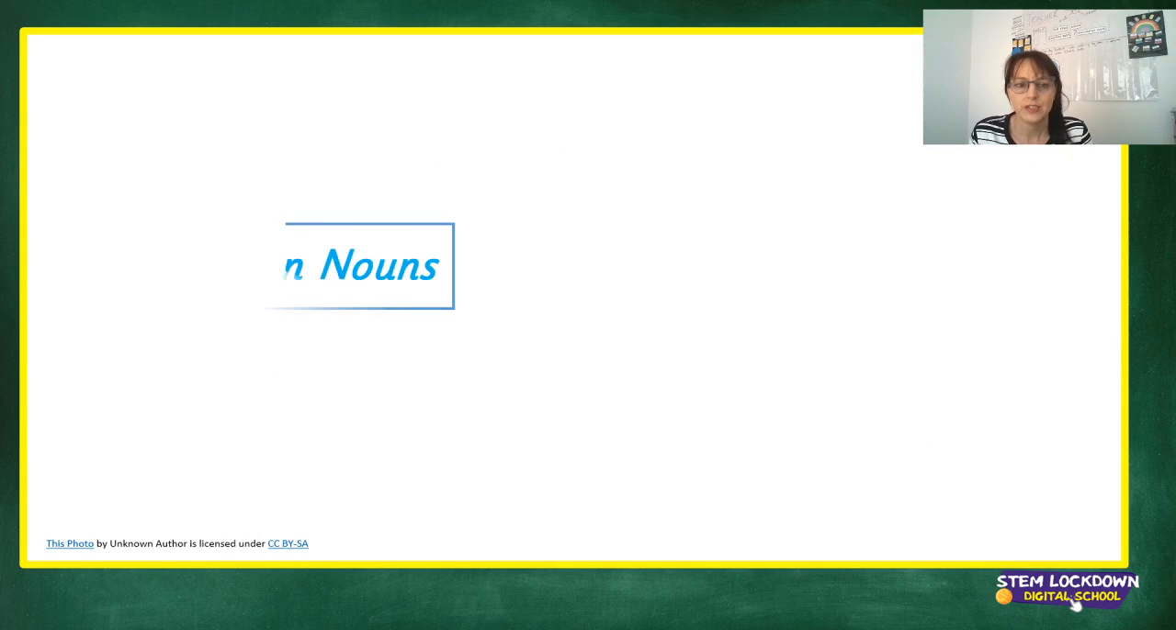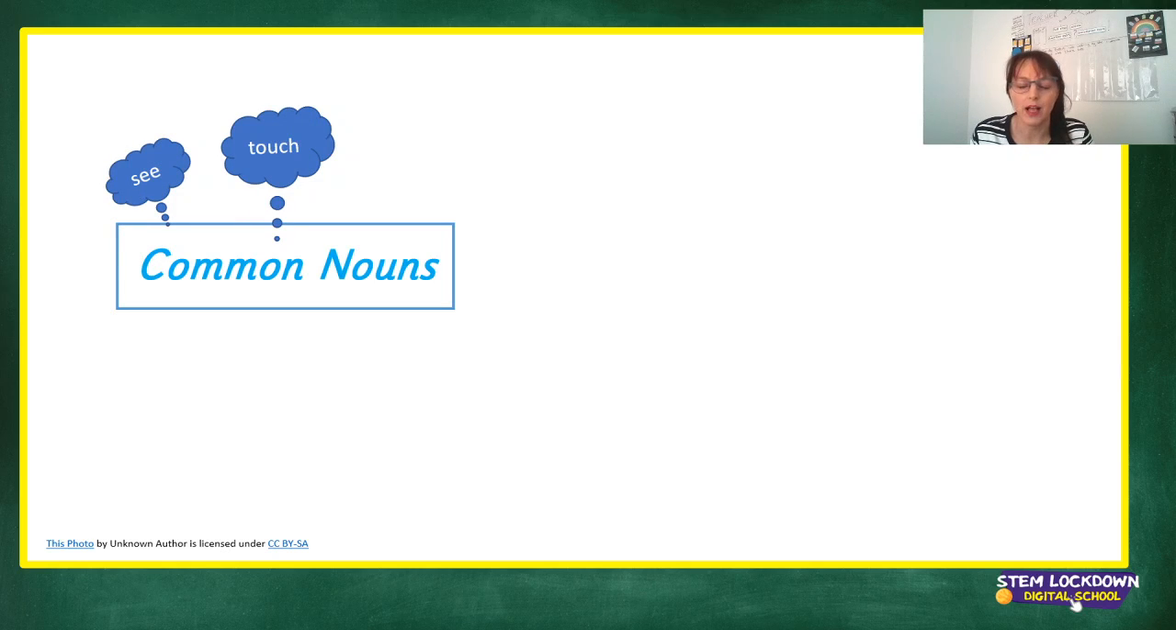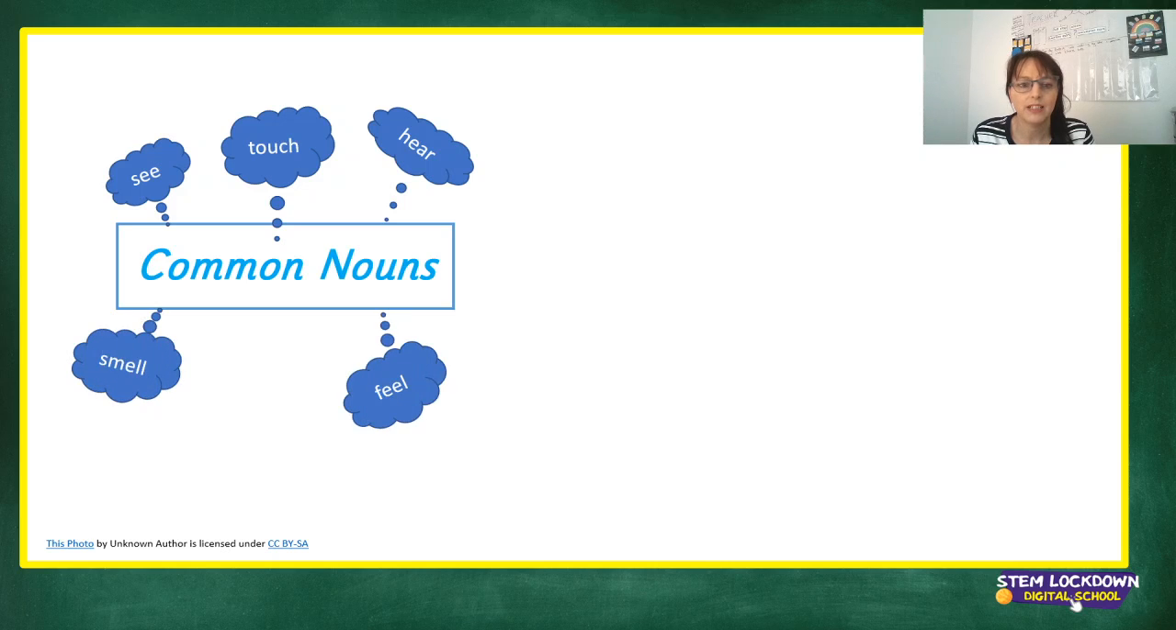All right. So now we want to look at some common nouns, which you all seem to know very, very well. These are things you can see, touch, hear, smell, feel.